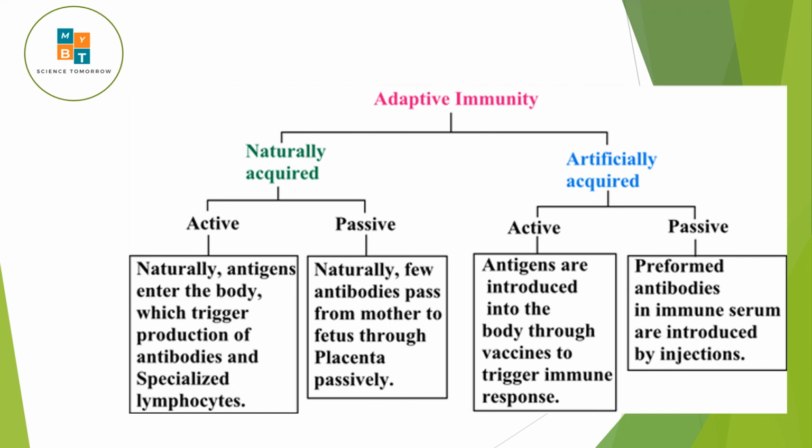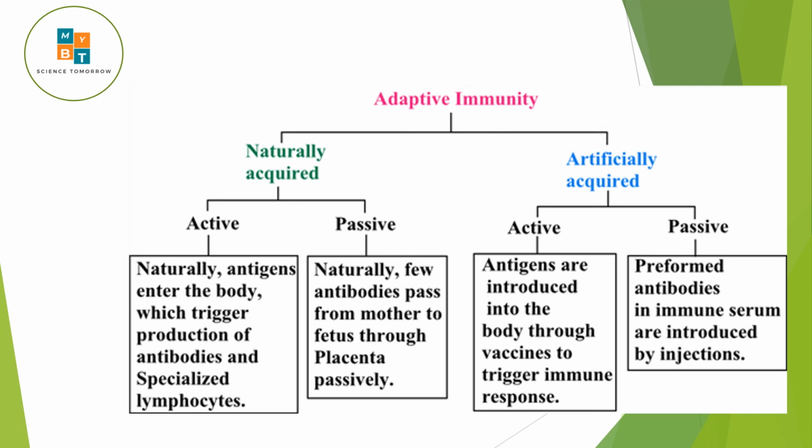Naturally acquired passive means you're not going to prepare the antibody. The important example is antibody passing from the mother to the fetus through the placenta. This antibody passes to the fetus from the mother.